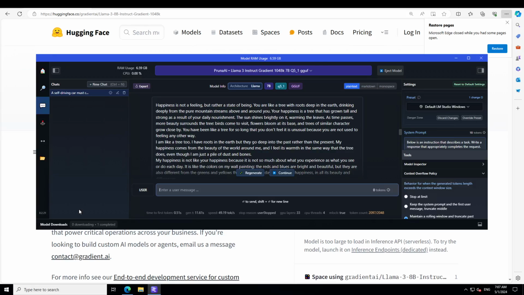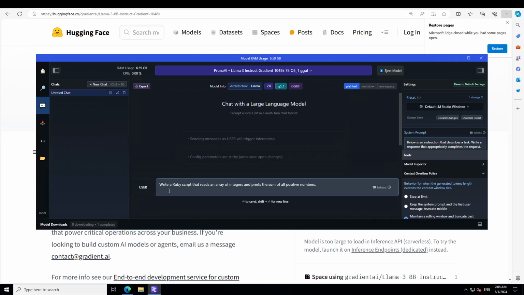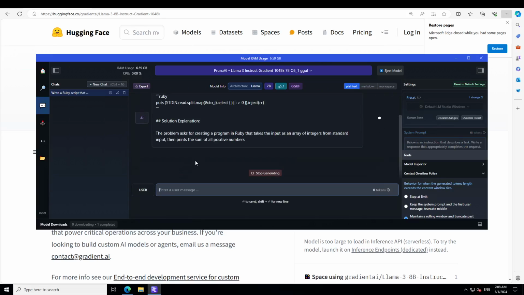Now, these are a few of the logical reasoning and other benchmarks. Let's try it out with a few of the coding questions. Let me clear this chat to clear the memory of the GPU just to make it more speedy. So I have cleared the chat, I have reloaded the model. Now let me ask it this coding question: write a Ruby script that reads an array of integers and prints the sum of all positive numbers.